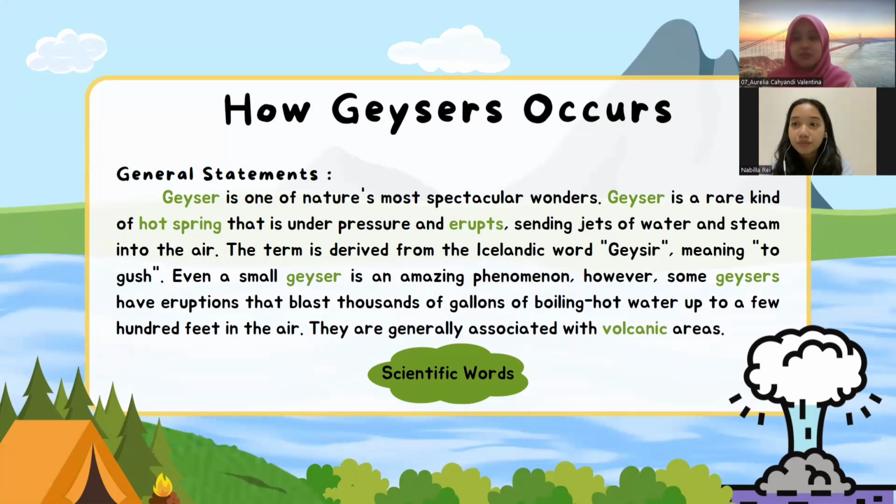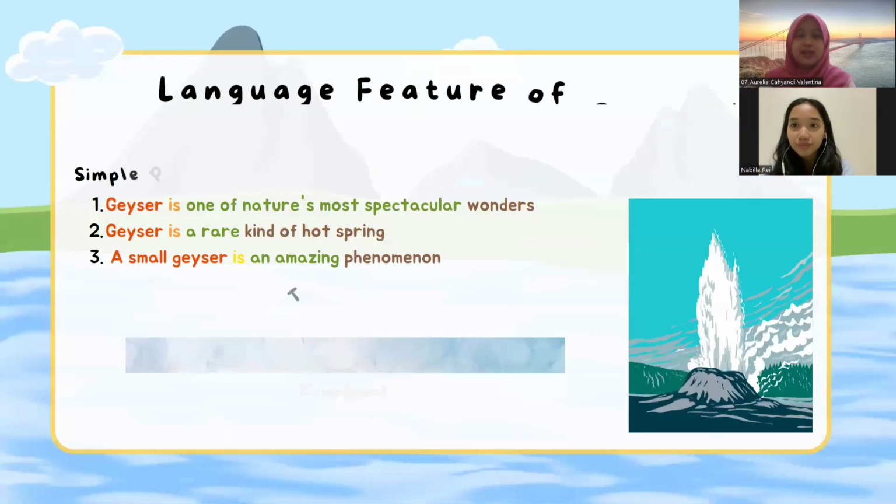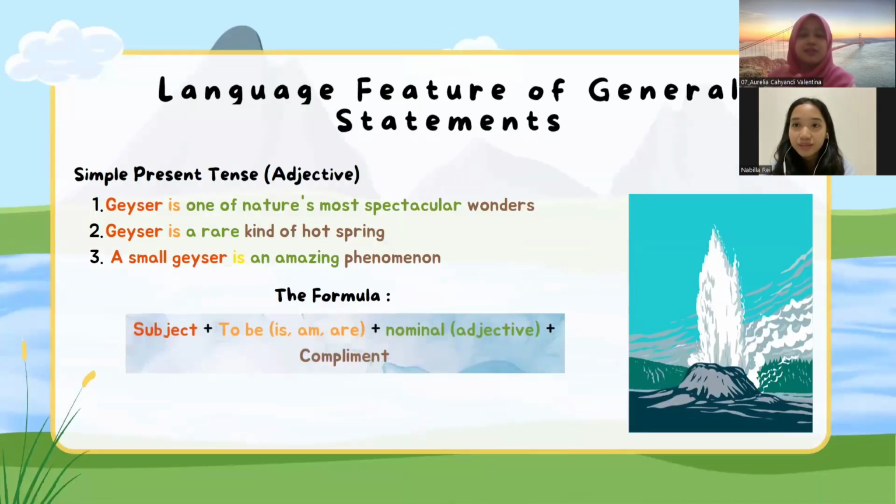In the general statement, we can find some scientific words such as geyser, hot spring, erupts, and volcanic. Next, we can also find adjectives in simple present tense in general statements. The formula is subject plus to be, which can be is, am, or are, plus nominal adjective plus complement. Number one, geyser is one of nature's most spectacular wonders. Number two, geyser is a rare kind of hot spring. And the last, number three, a small geyser is an amazing phenomenon.